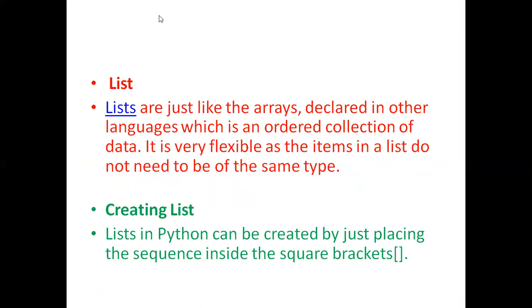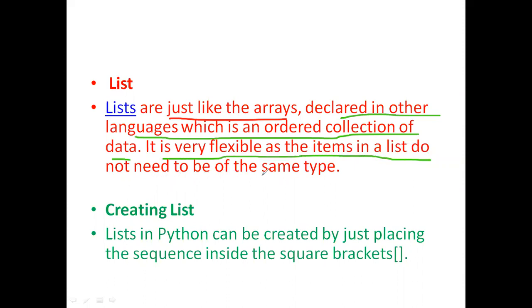List. So lists are just like arrays. We have completed this one. Just like arrays declared in other languages, a list is an ordered collection of data. It is very flexible, as the items of the list need not be of the same type. So there is no condition that all the items of the list must belong to the same data type. We can have elements from different data types under a list.